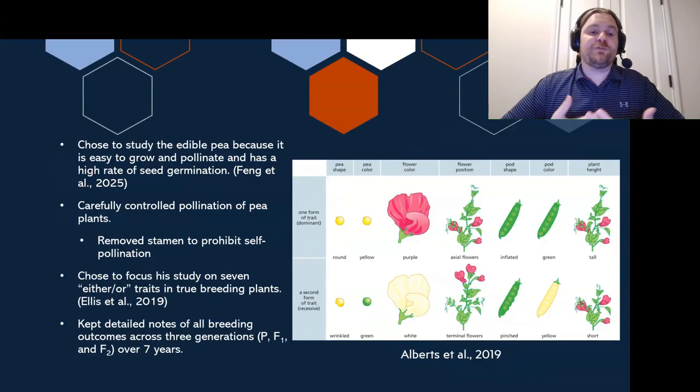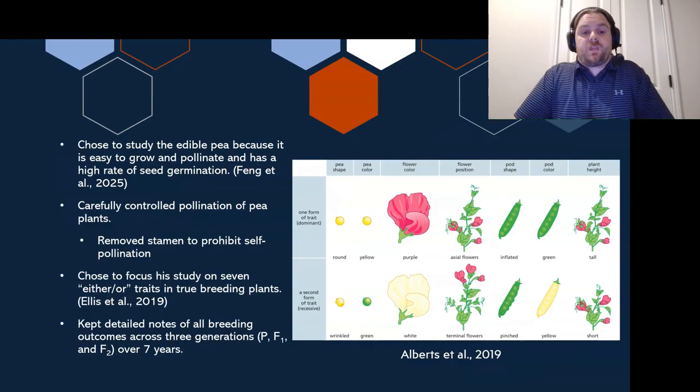So let's move on to Mendel's experiments. And you'll see here I have a pea plant, and that is for a very important reason. It is because Mendel chose to study the edible pea for 2 really important reasons. The first reason being that it is easy to grow and pollinate, and the second is because it has a very high rate of seed germination. Those 2 factors combined led to a large amount of offspring, meaning he could have a large sample size, which is very important in statistical analysis.